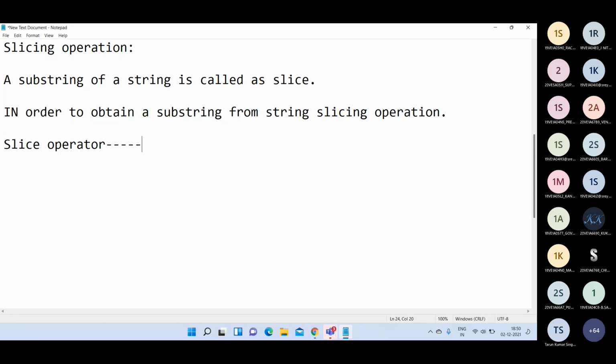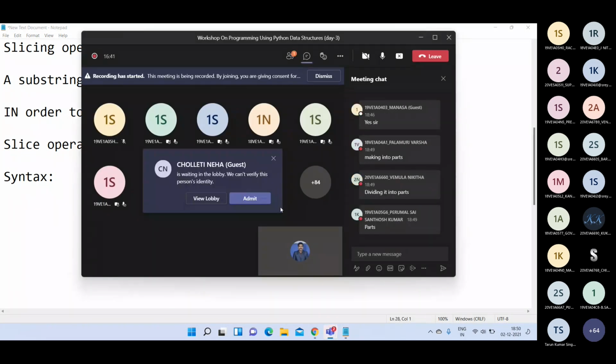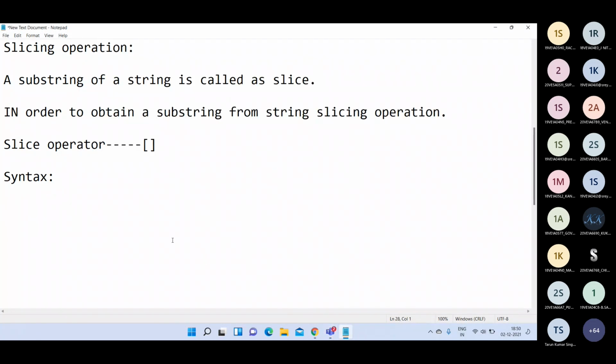The symbol for the slice operator is square brackets. Here the syntax for this slicing operation is: we write the string object name followed by square brackets, and inside we write a starting index, a colon, followed by the ending index.